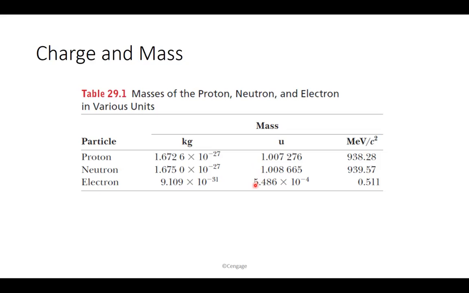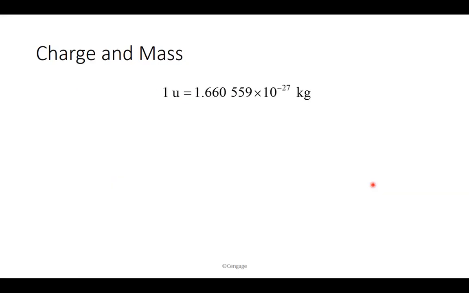almost 0 U. And then there is another way to express the masses, especially among particle physicists, and that's in terms of mega electron volts. If you want to know the conversion factor, this is how you go from U, the atomic unit, to the kilogram. So 1 U is 1.66 times 10 to the negative 27th kilogram.